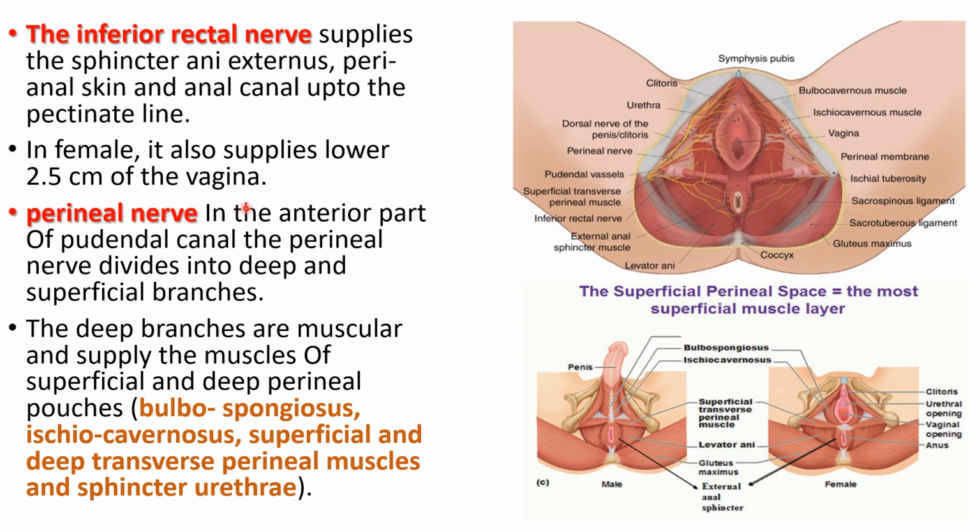Then the perineal nerve. In the anterior part of the pudendal canal, the perineal nerve divides into deep and superficial branches. The deep branches are muscular and supply the muscles of the superficial and deep perineal pouches. What are those muscles? Bulbospongiosus, we can see here. Ischiocavernosus.